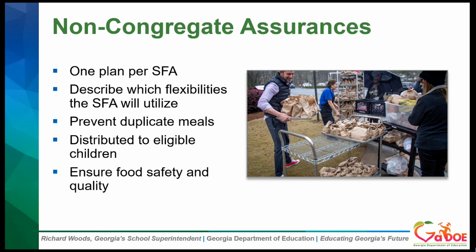So in order to be approved to operate any of the non-congregate flexibilities, your district will have to provide assurances for how the SFA will ensure all of the requirements are met while operating these flexibilities. The SFA will be required to submit one plan that describes in detail which flexibilities the SFA desires to utilize for SSO sites and how they will be utilized. The assurances must adequately describe how the SFA will prevent duplicate meals, ensure meals are distributed to eligible children, and ensure food safety and food quality.